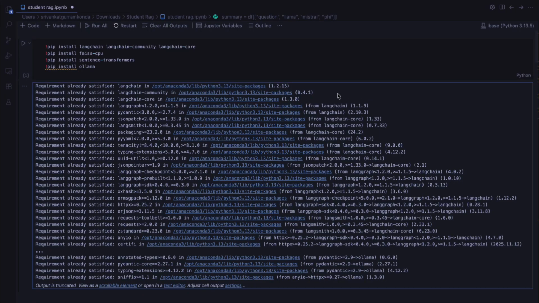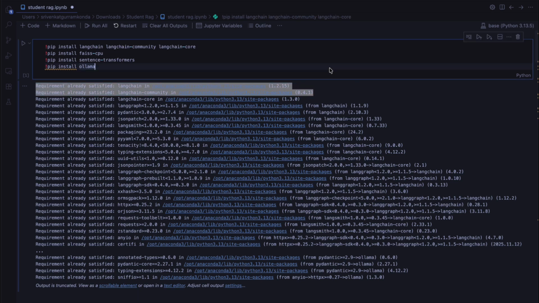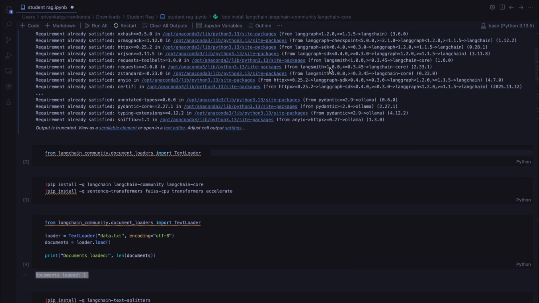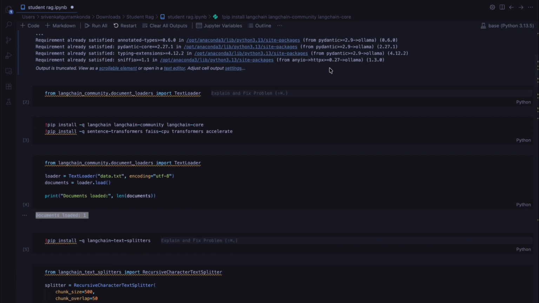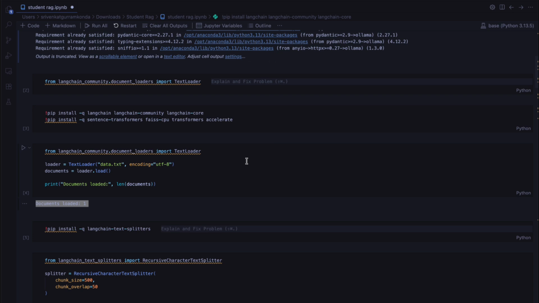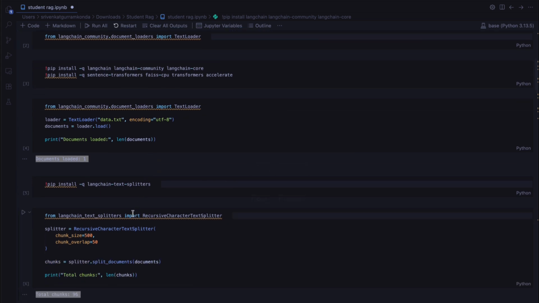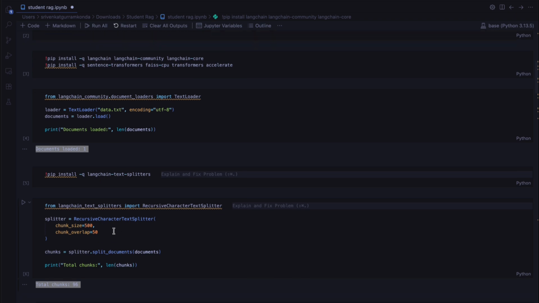So moving on to the coding part, we have installed all the required libraries: LangChain, FAISS, Sentence Transformers and Ollama, and we have imported them all. And here we used a text loader to bring in our data, a file called text.data.txt that contains all our university rules, but AI models can't read a whole textbook at once. So we used a recursive character text splitter. This breaks the text into 500 character chunks so that AI can digest the information more easily.